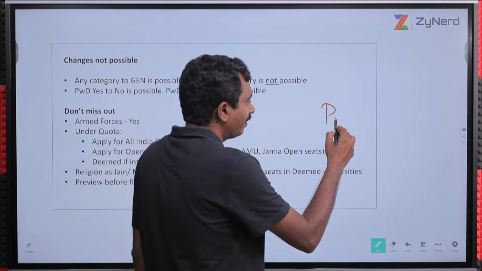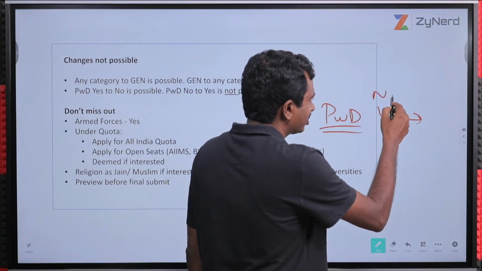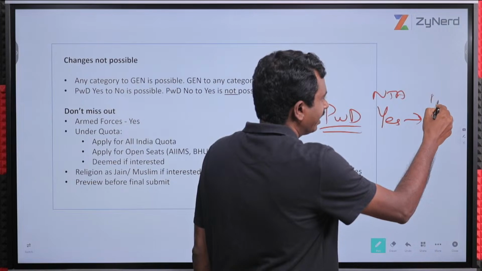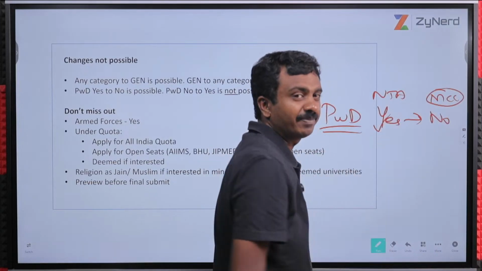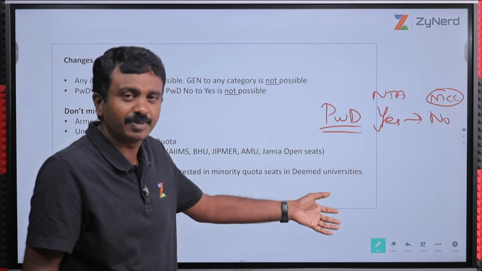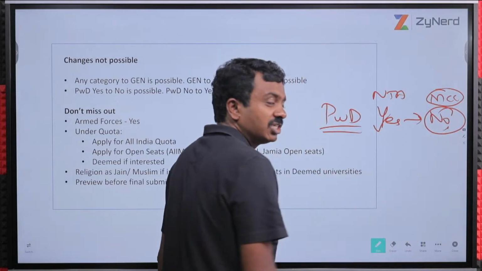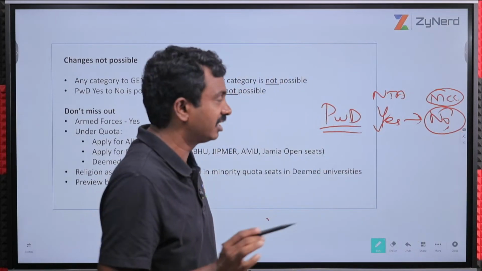Similarly, I have given PWD as yes during NTA registration. I can change to no during MCC registration. In case I can't get my PWD certificate, I can wait for the notification. There you go, and then if the disability center says you are not eligible for PWD and you are very clear about it, change to no. If they say no, you can't get a certificate, change to no.